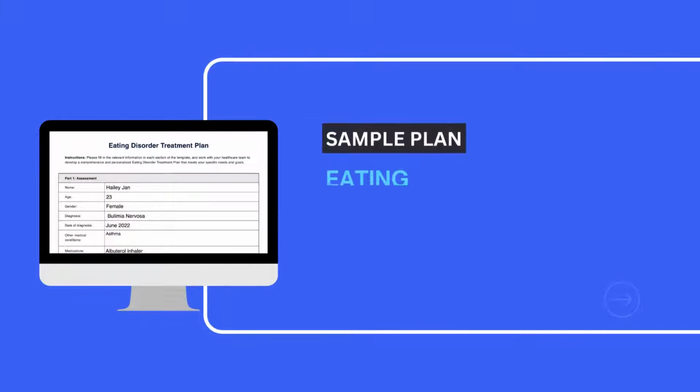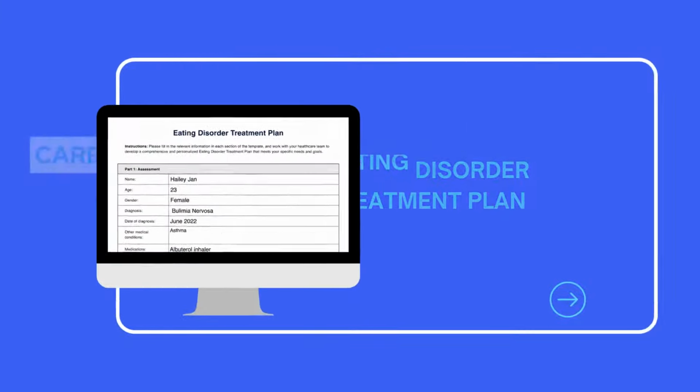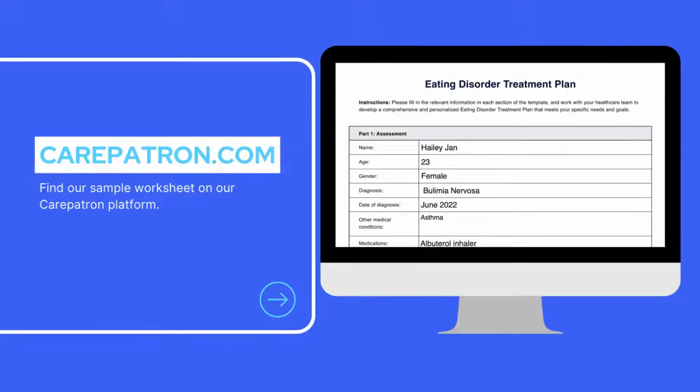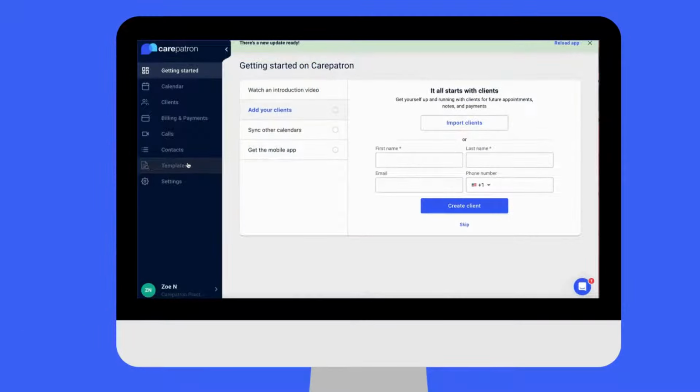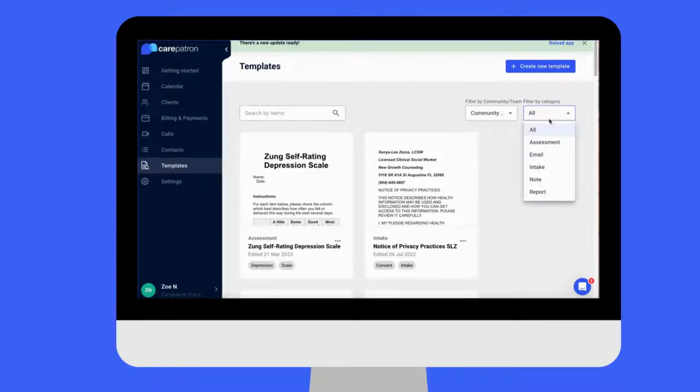Here is a sample of our eating disorder treatment plan, which you can find on our Carepatron platform. To find our eating disorder treatment plan, go to our Carepatron platform or click on the link in the description. In our template section, we have a variety of templates and worksheets for you to use with your patients. You can filter or type in the keywords to find the worksheet.